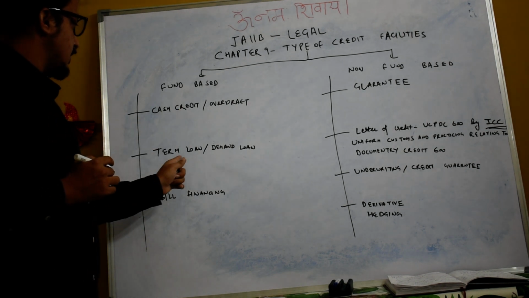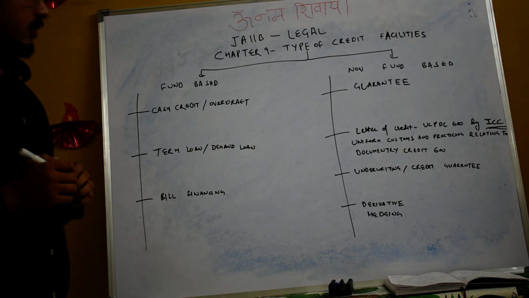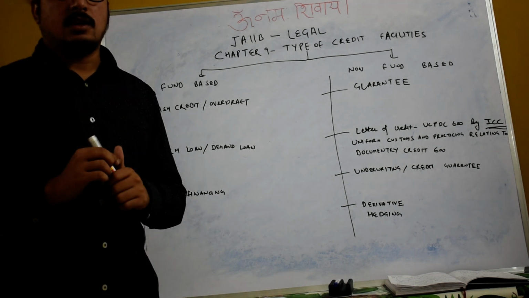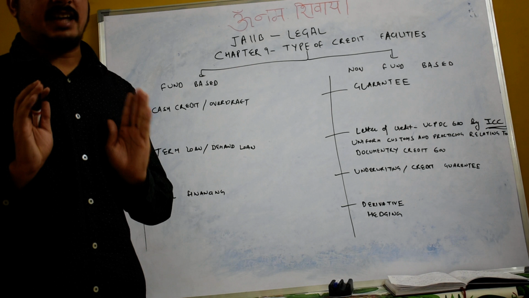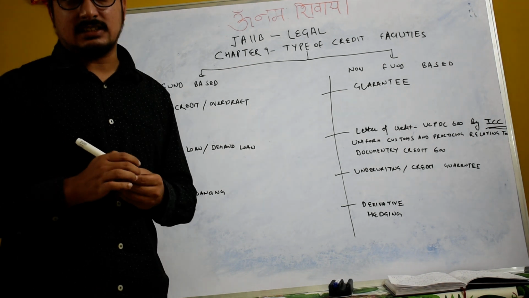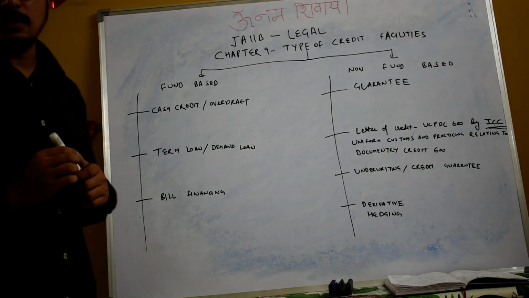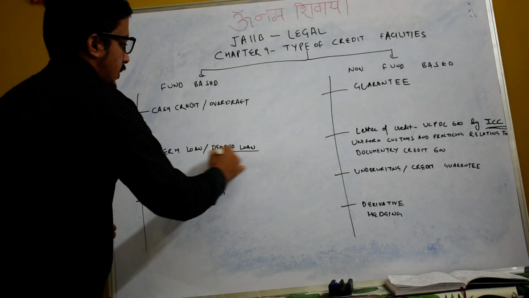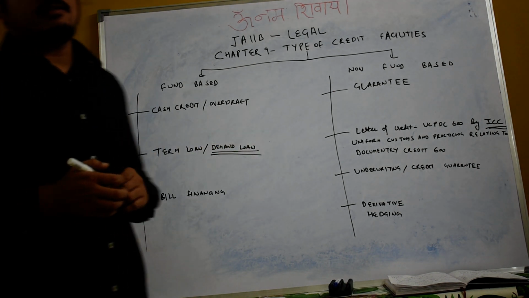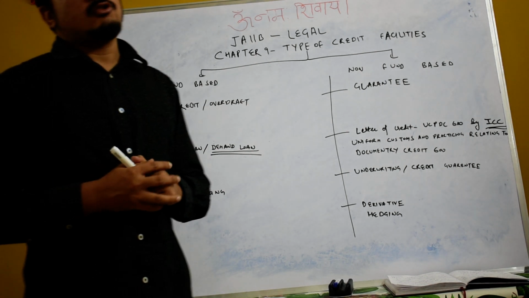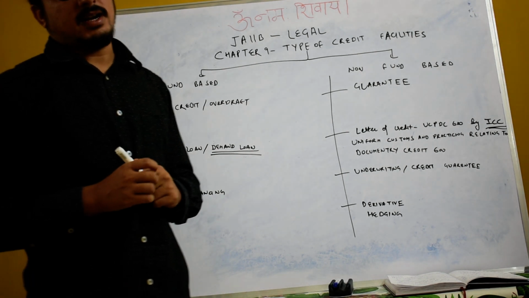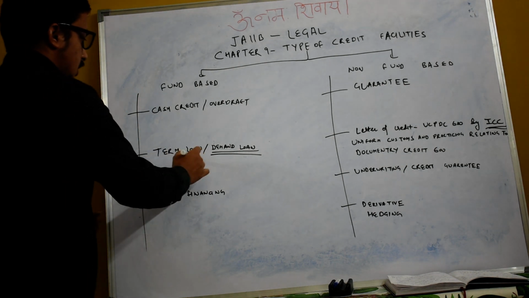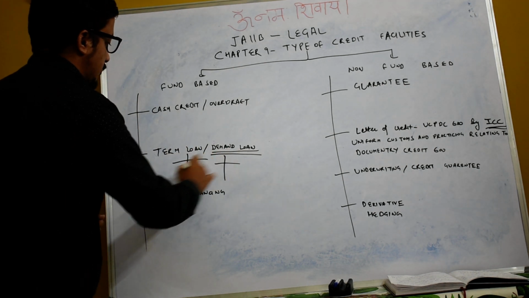The next one is term loan and demand loan. A term loan is basically taken for a full tenure for creating fixed assets like machinery or expanding the business. Whereas a demand loan is taken for a short time and you have to pay on the lender's demand. That is the basic difference between term loan and demand loan. There are three or four more differences between them.